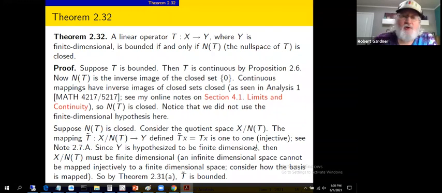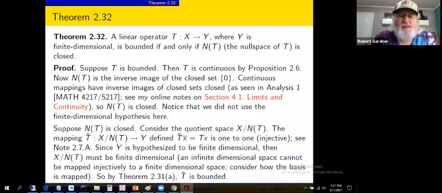Here's why we need the 1-to-1-ness. Y is hypothesized to be finite dimensional. Then it must be that the quotient space is finite dimensional. We couldn't map an infinite dimensional space 1-to-1 to a finite dimensional space. Now, they could potentially be the same cardinality, but think how the bases are mapped.